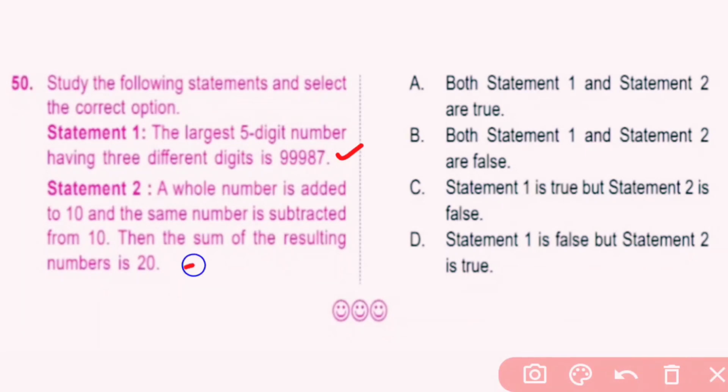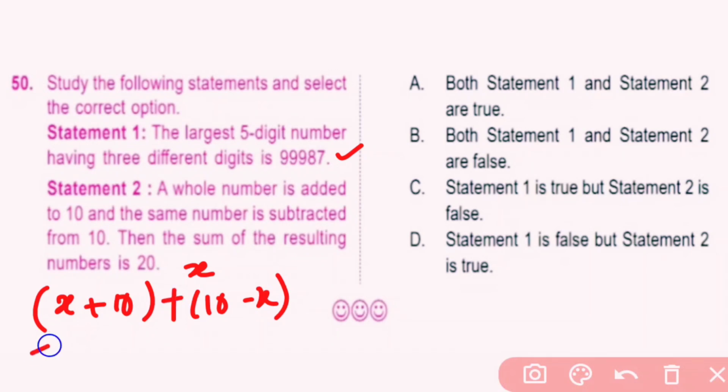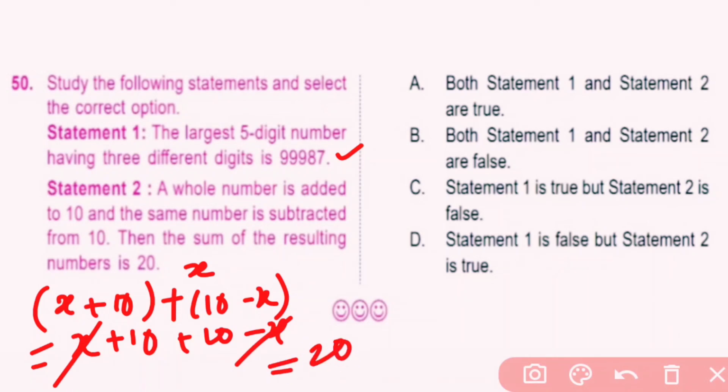If we take x as a whole number, then x is added to 10 and the same number is subtracted from 10, meaning 10 minus x, and their sum means addition. So x plus 10 plus 10 minus x. Here x and minus x get cancelled and it is equal to 20. So this statement is also true. Here both statements are true. So here A is the correct answer.